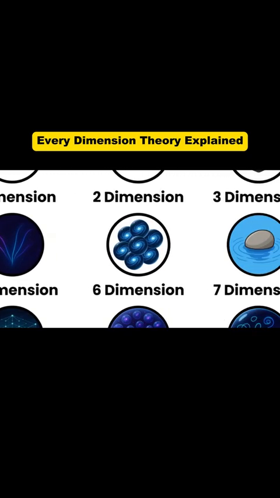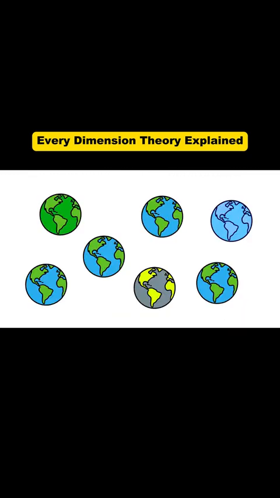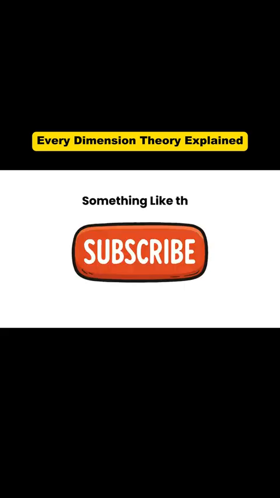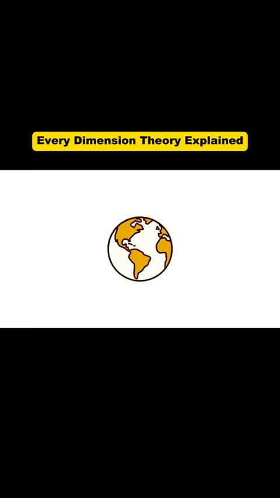Sixth dimension. 6D introduces the idea of other worlds. According to the multiverse theory, there could be worlds similar to ours, but with different histories. They follow the same physical laws as ours, but events unfold differently. In one world, you might have made a different decision. In another, Earth itself might never have formed.